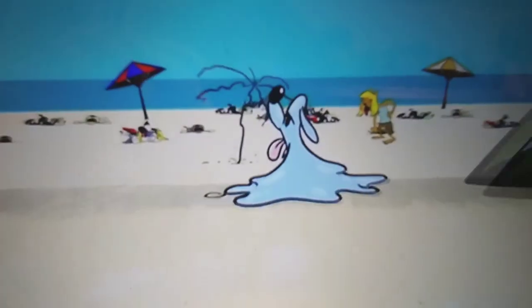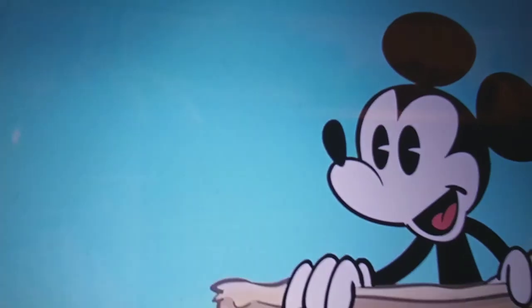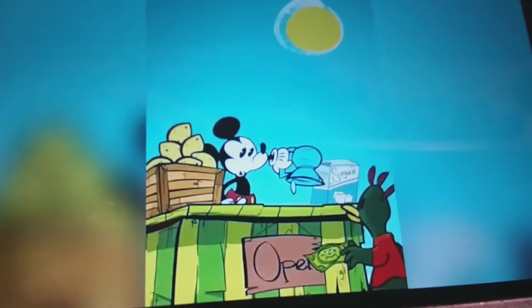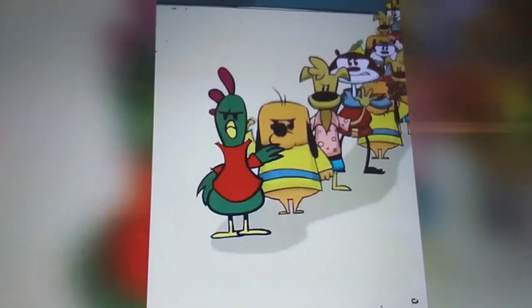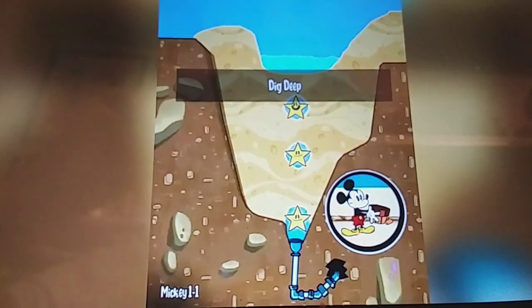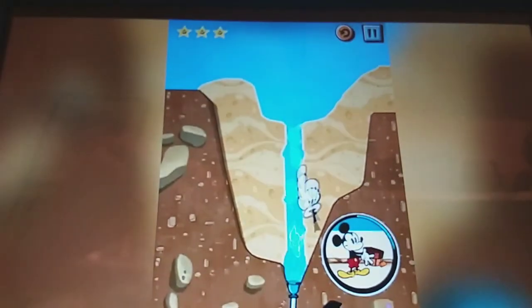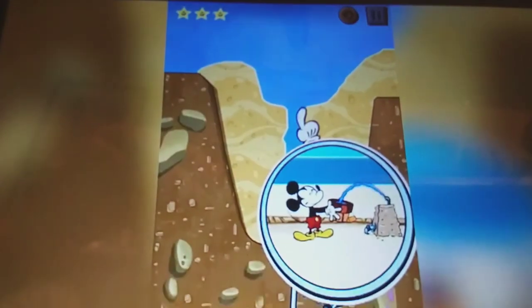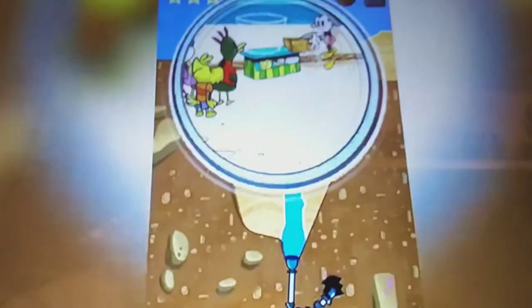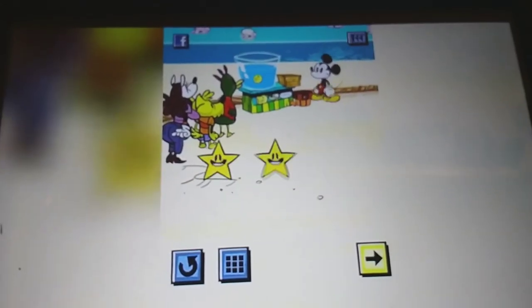Number 1, Where's My Mickey? Where's My Mickey was a 2013 game, which is based on Where's My Water. Where's My Mickey was based on the Mickey Mouse shorts that came out in 2013. And there was another app called Where's My Perry that was also based on Where's My Water, which Perry the Platypus was from the cartoon Phineas and Ferb that aired in 2007.